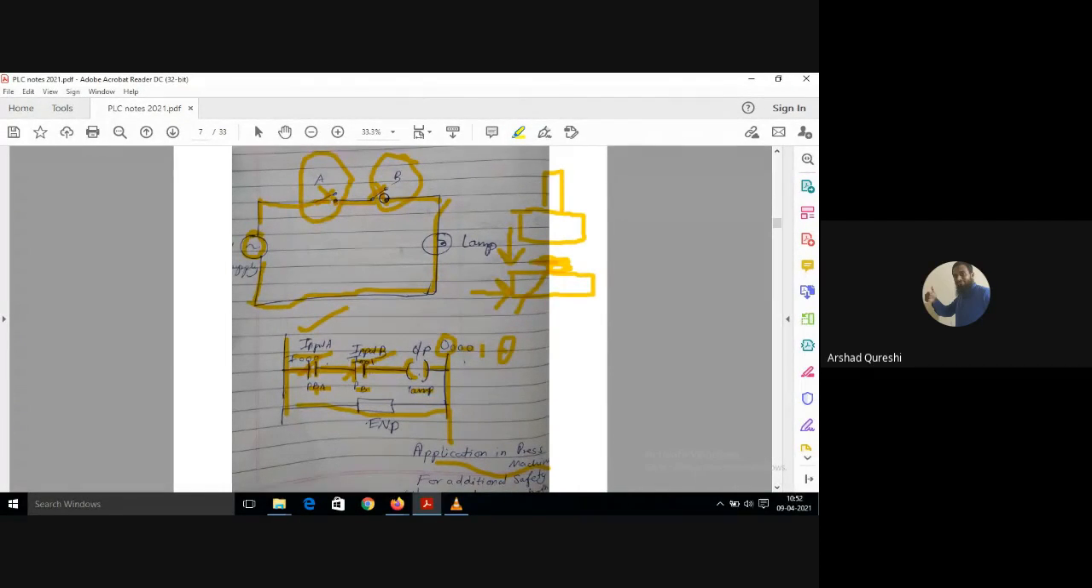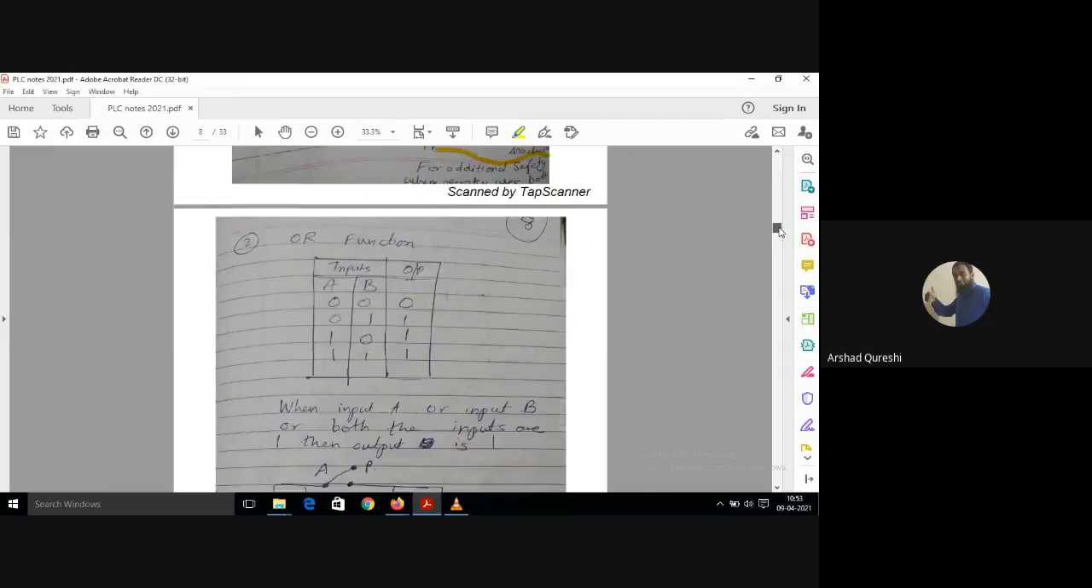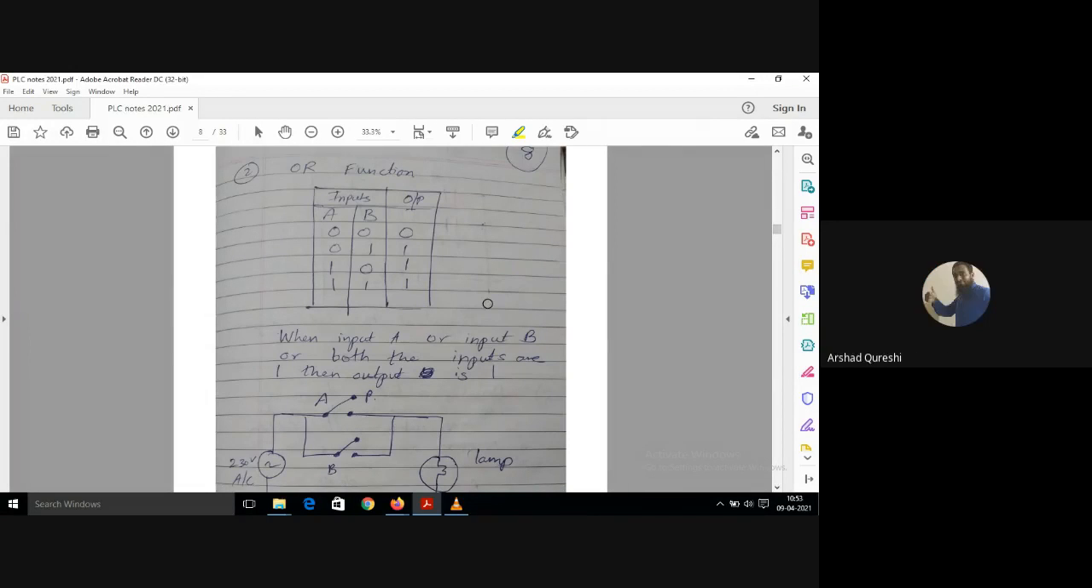Shall I move ahead? Yes, sir. Okay, so what is an OR function? See, when input A or input B or both the inputs are 1, then the output is 1. All of you know this. Any one is 1, any one is true, either A or B, then you will get the output. Or if both are 1, then also you will get the output.